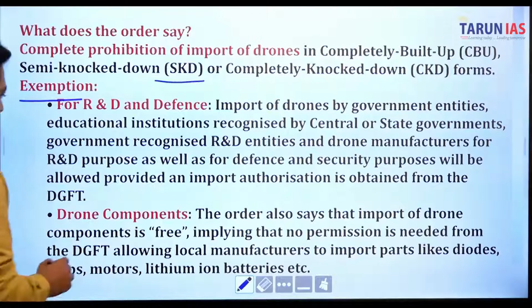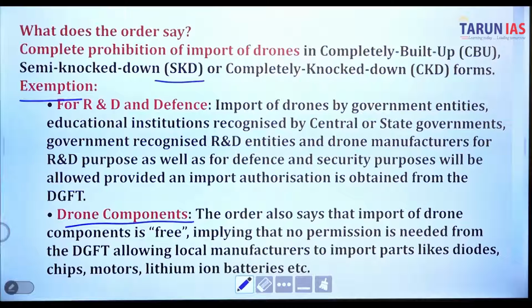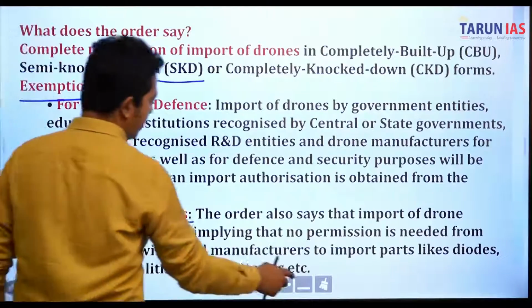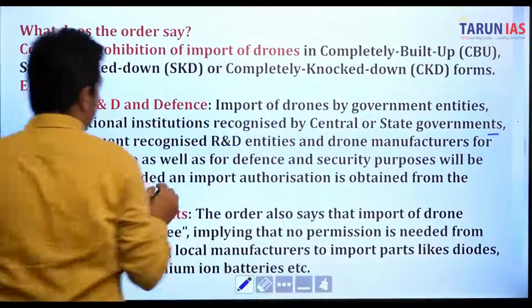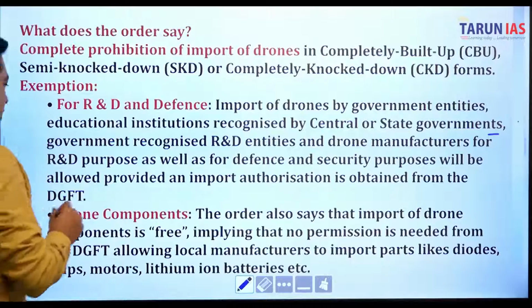And for drone components, the order says that import is free, implying that no permission is needed from the DGFT, allowing local manufacturers to import parts like diodes, chips, motors, and lithium-ion batteries.